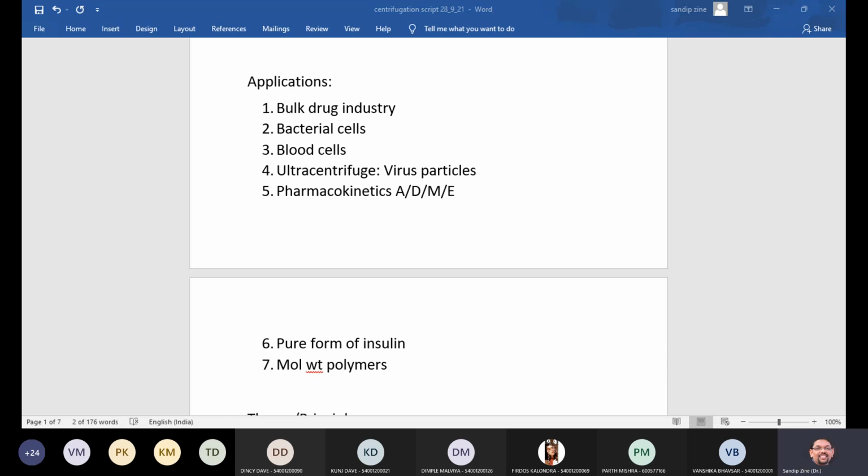Also, it is used for separating drug present in a blood, maybe urine and the tissue fluid. And this is essential for evaluation of pharmacokinetic parameters and the bioequivalence studies. So dear students, what do you understand with terminology pharmacokinetics?